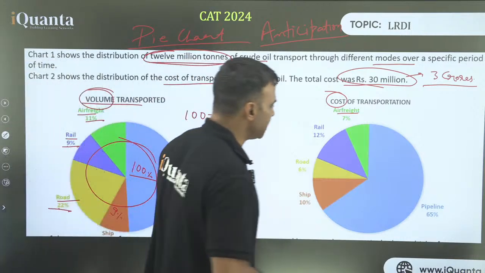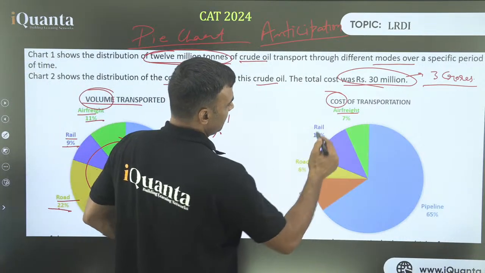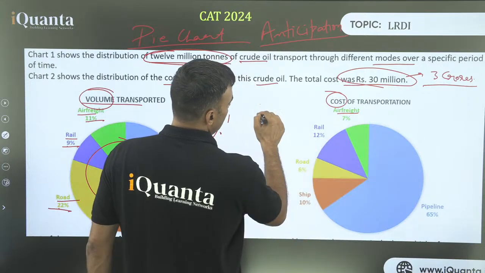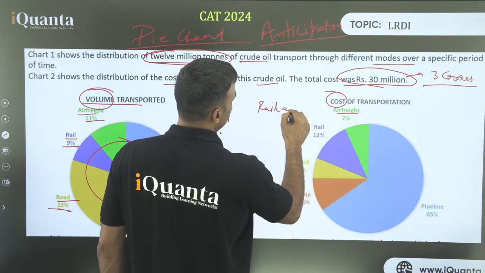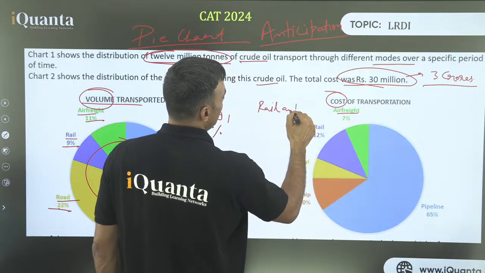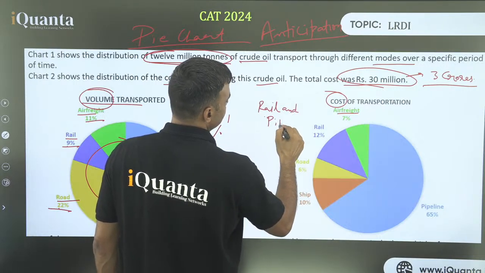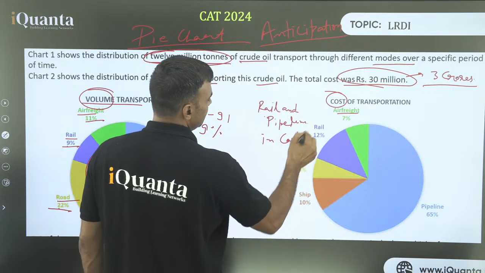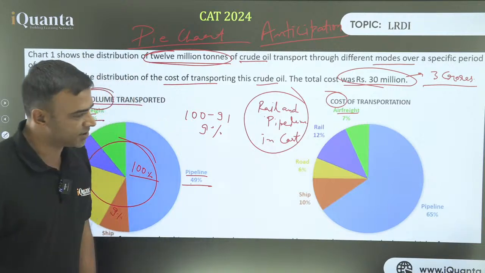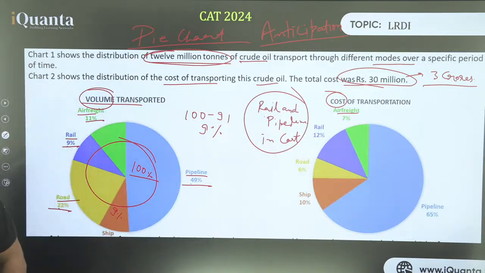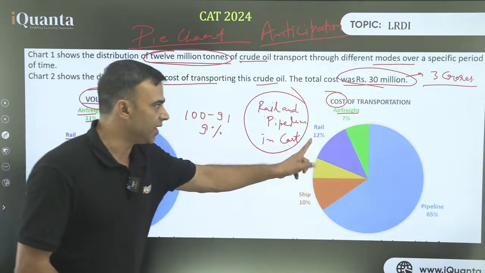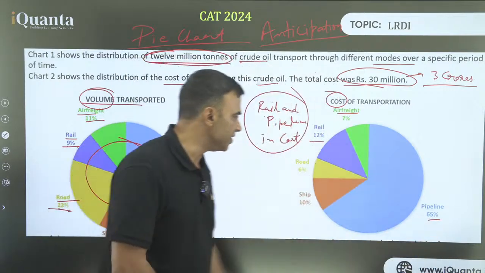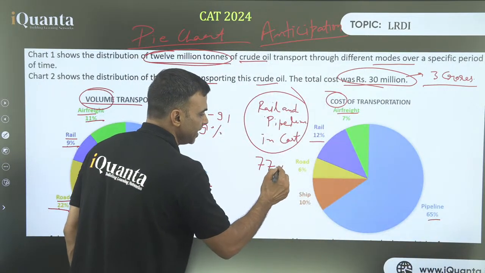After that, if I ask what is the percentage share of rail and pipeline in cost? Combined percentage share of rail and pipeline. In that there is no technicality involved. You just take a simple sum. 12 for rail and pipeline 65. So you simply say 77%.